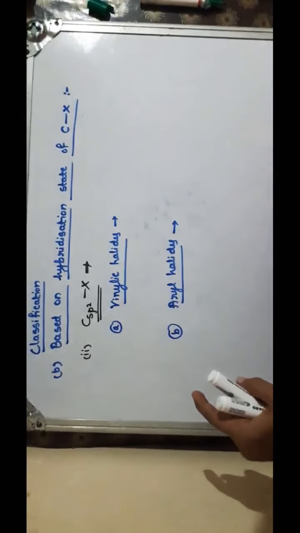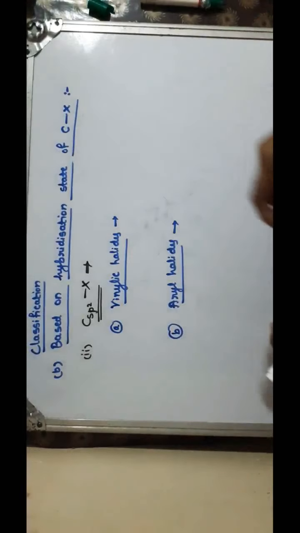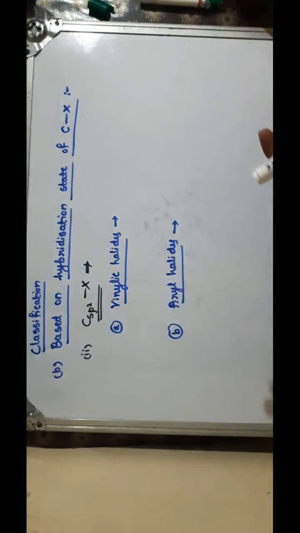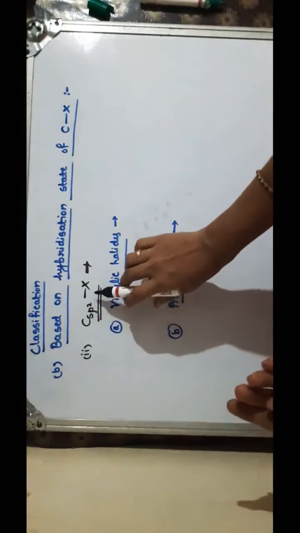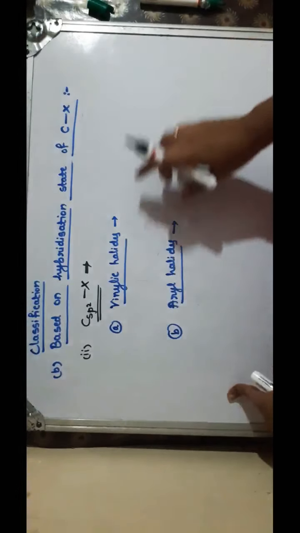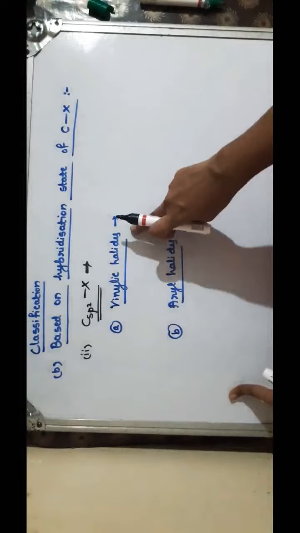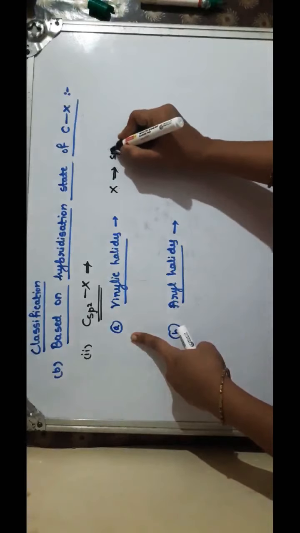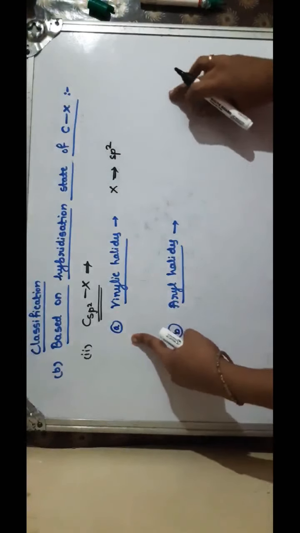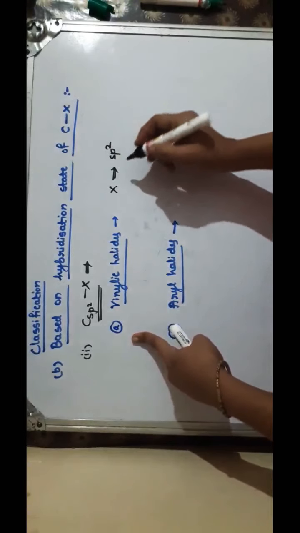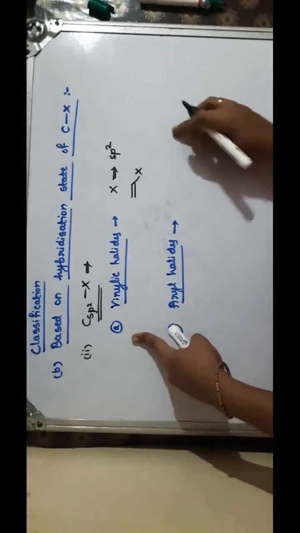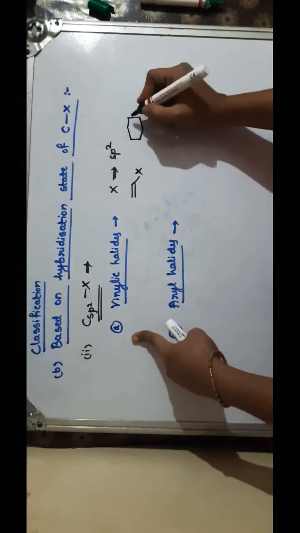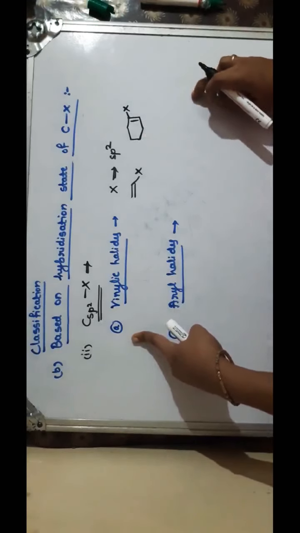The second type in the classification based on the hybridization state of the carbon attached to the halogen is vinylic, that is, halogen attached to sp2 hybridized carbon atom. For halogen attached to sp2 hybridized carbon atom, we have two further types: vinylic halides and aryl halides. In vinylic halides, the halogen atom is directly attached to an sp2 carbon atom in the open chain. This sp2 carbon is in the open chain, that is, the ends are free. If this is the skeleton, halogen attached to the sp2 carbon atom is called vinylic halide. X may be any halogen atom.